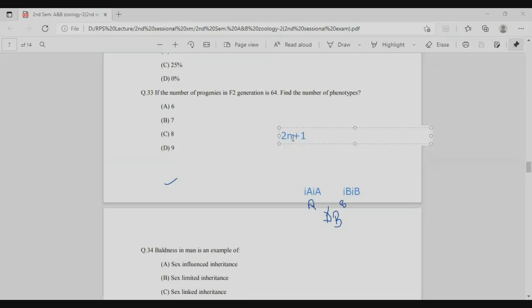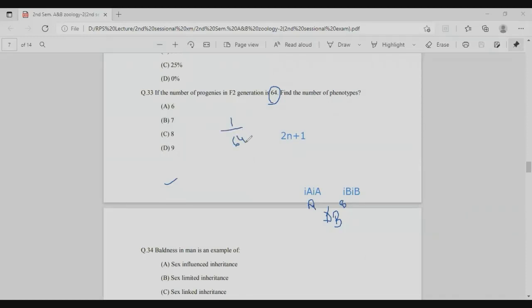But before the phenotype, we will also discuss the genes. So genes are calculated by a formula: the total number of the generation is equal to 1 by 4 power n. So this is the total number of the generation, 1 by 64.